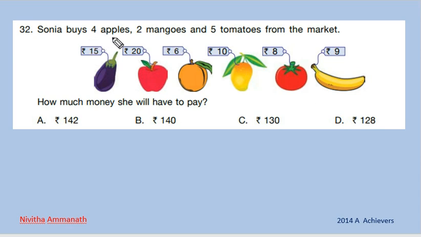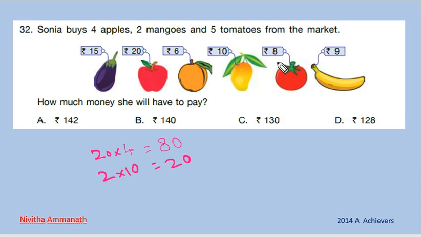She buys 4 apples. 1 apple is 20, so 20 into 4. 2 4s are 8, then 0. That is 80. Then 2 mangoes means 2 tens, 2 into 10. 2 ones are 2, then 0. That is 20.